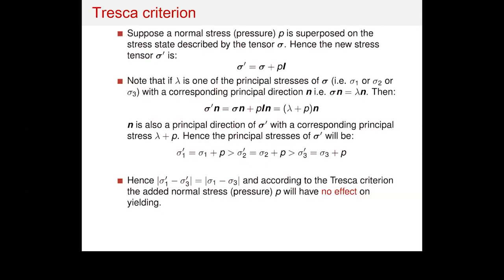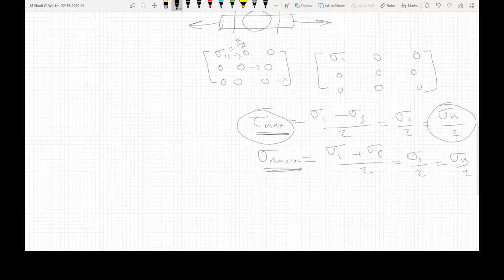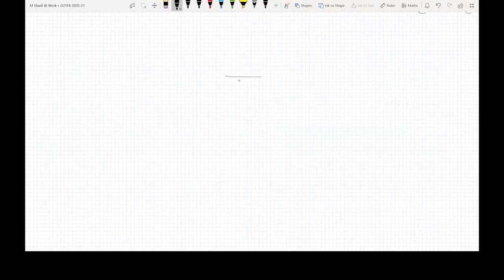All right, so in this example, we have a problem here. Let us assume that we have a cube.